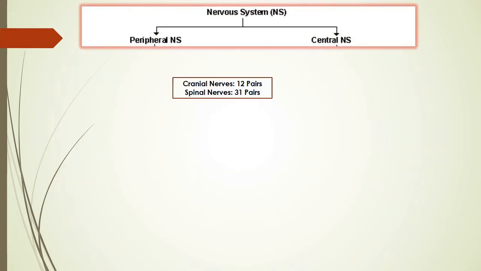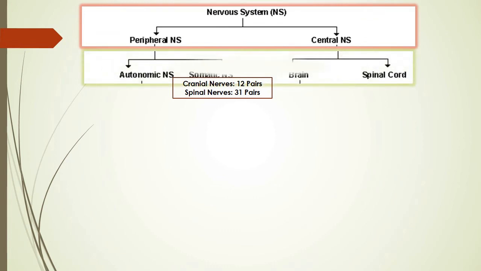The nervous system, as we know from this chart, has the peripheral and the central parts. Central nervous system is made up of brain and the spinal cord. Already we have gathered information on the brain.